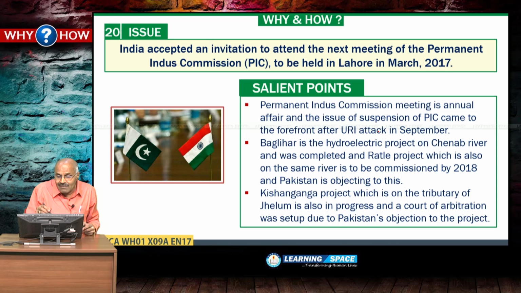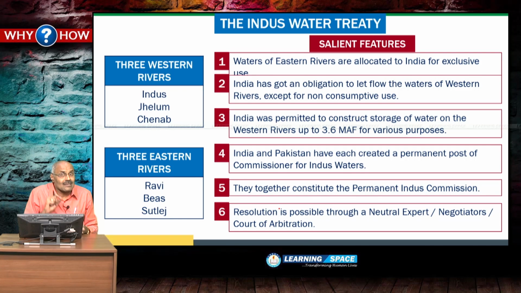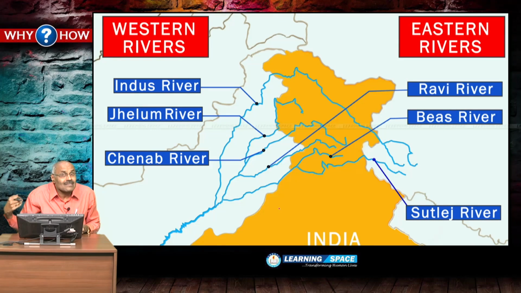India accepted an invitation to attend the next meeting of the Permanent Indus Commission. The Permanent Indus Commission meetings are held every year, and this Indus Water Treaty, please recollect, was signed on 19th September 1960. World Bank was also signatory, Muhammad Ayub Khan from Pakistan, Jawaharlal Nehru from India. Three western rivers were almost dedicated for Pakistan's use, 3 eastern rivers for India. Please look into this picture.